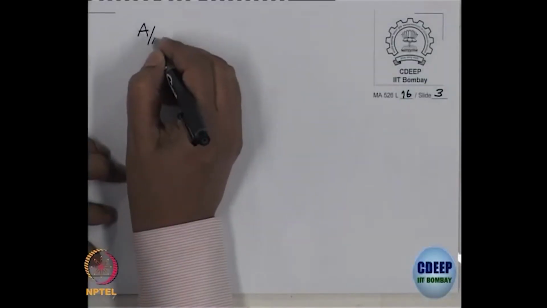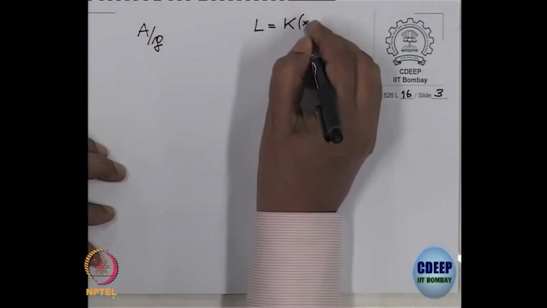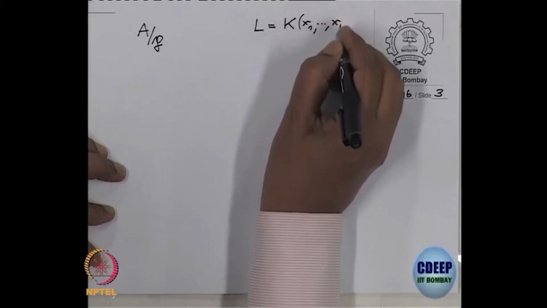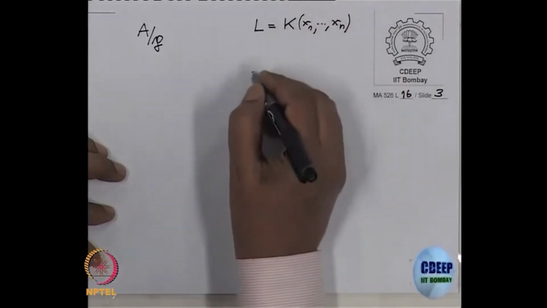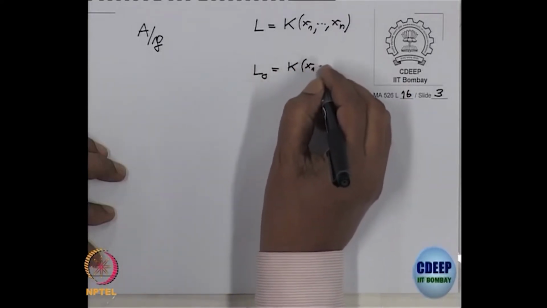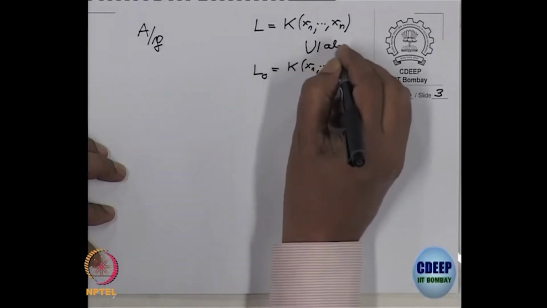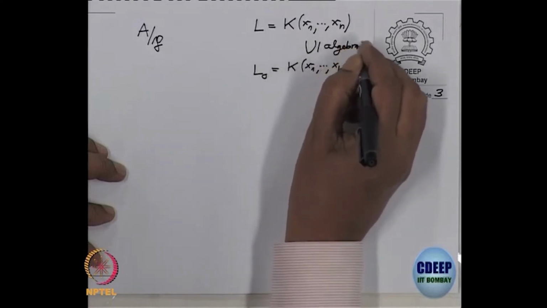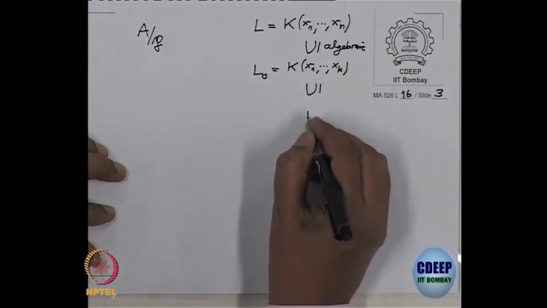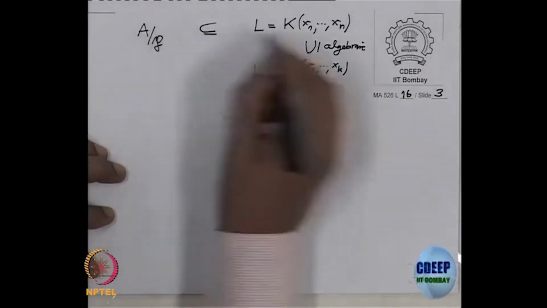Alright. So again let me draw a diagram. So A by P is here, L is here, this is k(x1, ..., xn), and there is an L0 here which is k(x1, ..., xk). This part is algebraic now, and this part is the transcendental part. So that is the situation now. This is the quotient field of A by P.